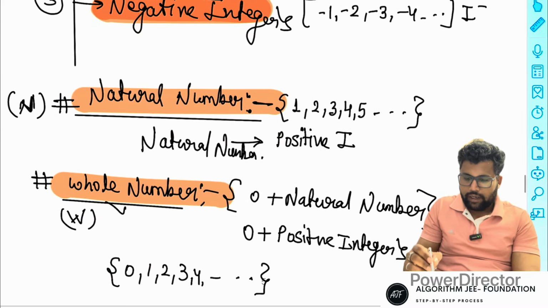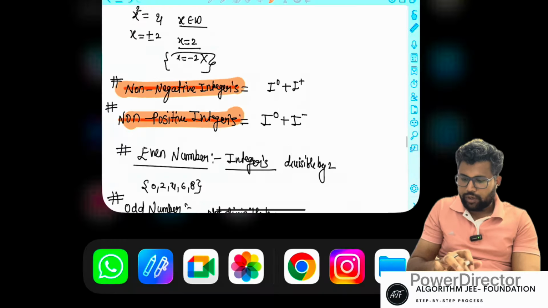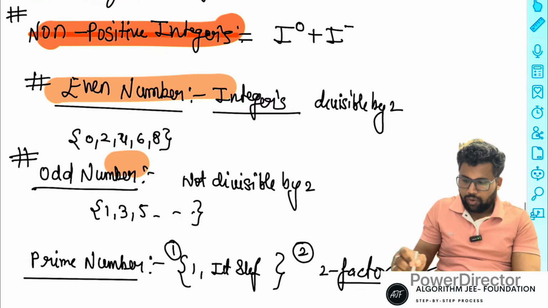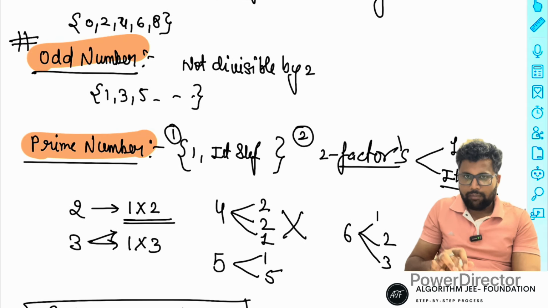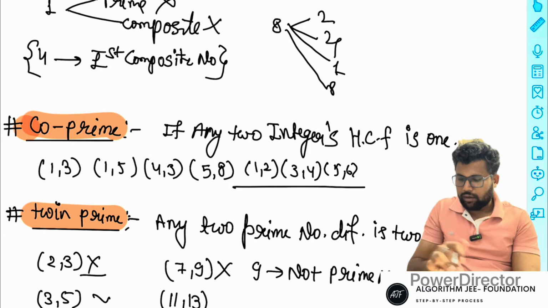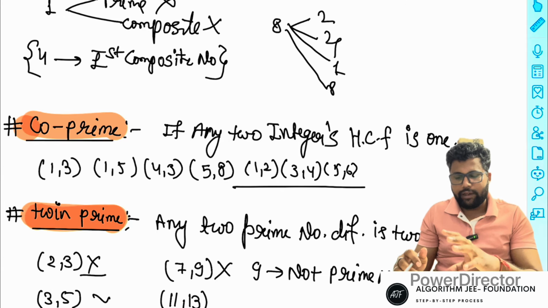Or natural numbers, whole numbers, non-negative numbers, non-positive numbers, even numbers, odd numbers, prime numbers, composite numbers, co-prime numbers, and twin prime numbers. These are all sub parts of integers.